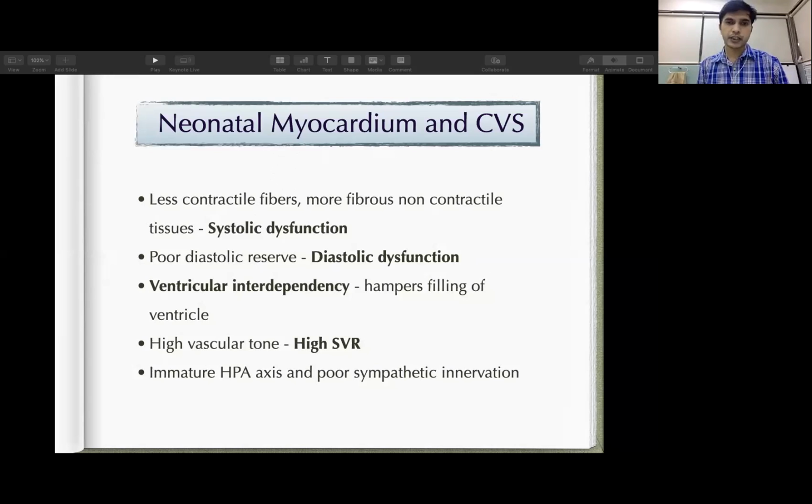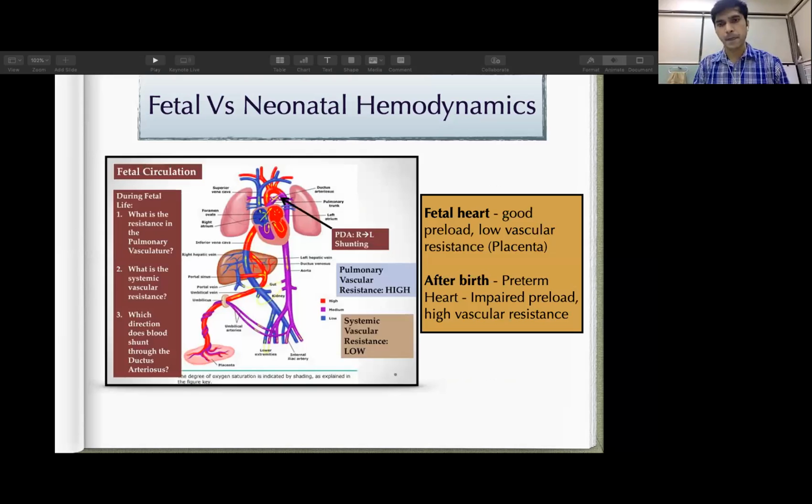The physiological systemic vascular resistance immediately after birth is high, so the neonatal myocardium has to face a high SVR. Also, the sympathetic innervation as well as the hypothalamic-pituitary axis is poor. So the neonatal myocardium and cardiovascular system has some inherent lacunae that make them vulnerable to hemodynamic compromise.